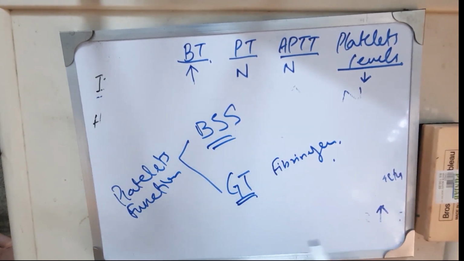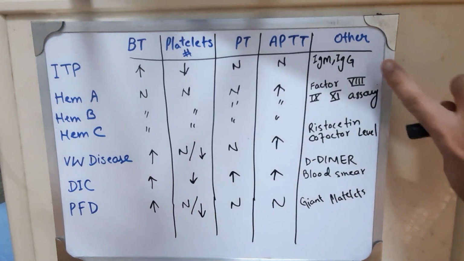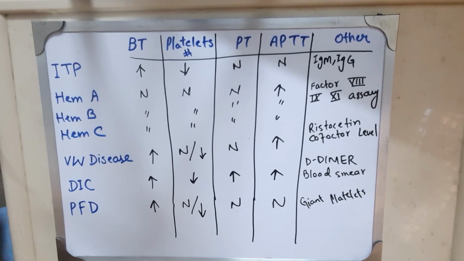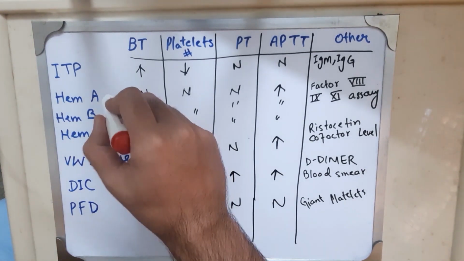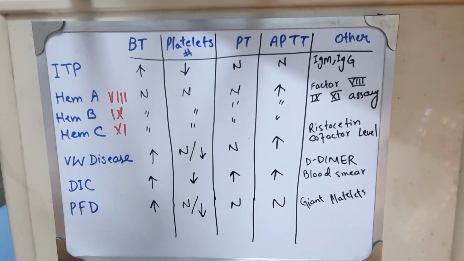For ITP, these are antiplatelet IgM and IgG antibodies. For hemophilia A, B and C, factor assays of factor 8, 9 and 11 are available.